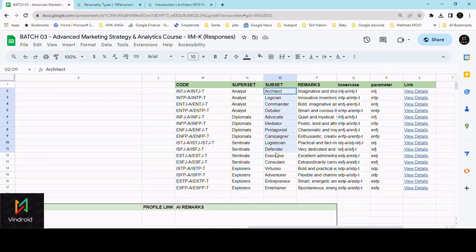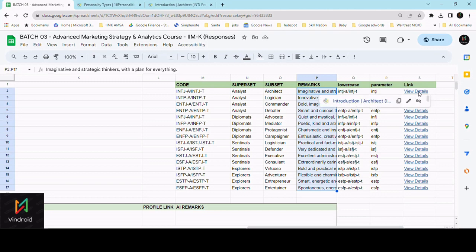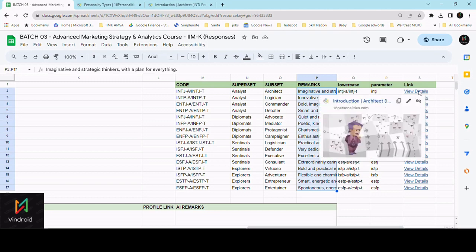From there we also extracted the subset, and that is from architect to entertainer. And from there we created the remarks, that is also part of that particular site only. We basically extracted all these from the sites, we scraped all these details from the site, and these are mentioned here. From there I will connect to a link builder which actually connects to the particular personality just by click. So I will build that.